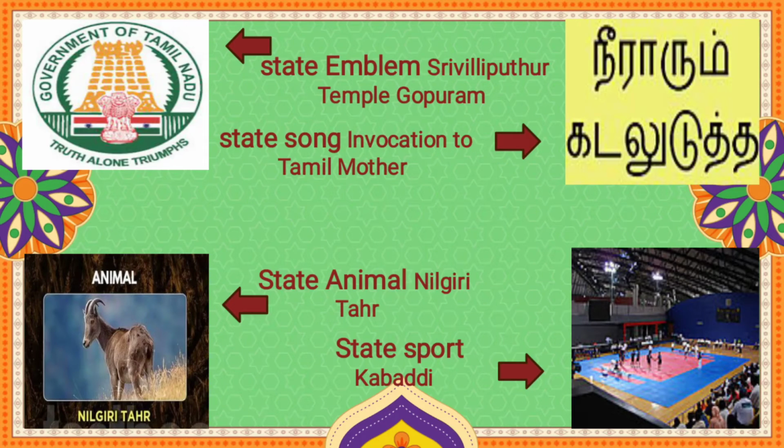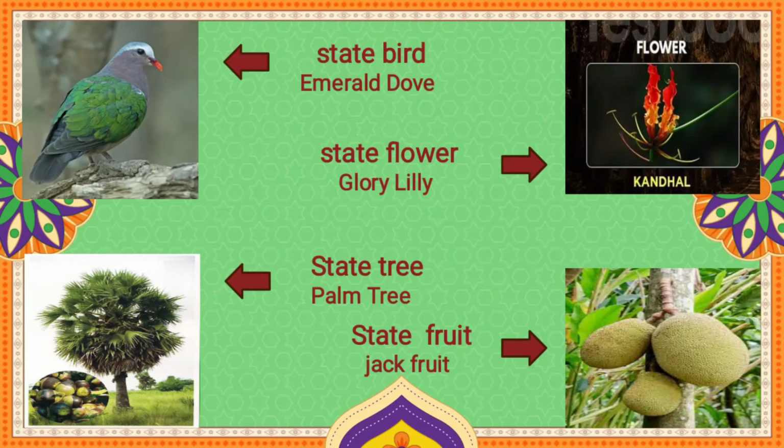We saw our national symbols. Now we are going to see our state emblems and symbols. Our state emblem is the Srivilliputhur temple tower. You can see the Government of Tamil Nadu emblem. Our state song is the invocation to Tamil Mother. Our state animal is the Nilgiri tahr, and our state sport is Kabaddi. The emerald dove is our state bird, the glory lily is our state flower, the palm tree is our state tree, and jackfruit is our state fruit. I have included all the pictures, so you can get clarity through them.